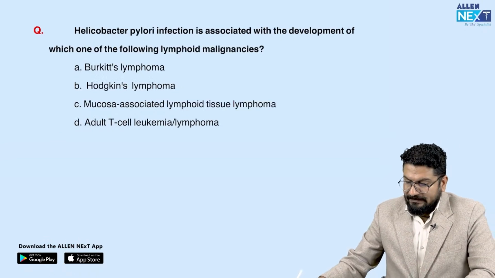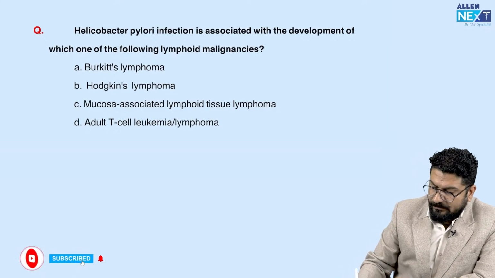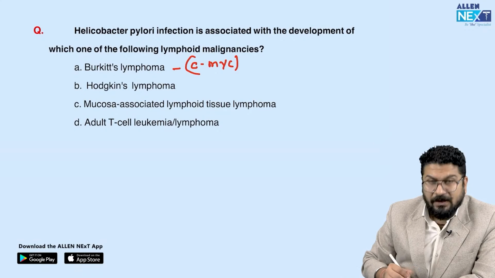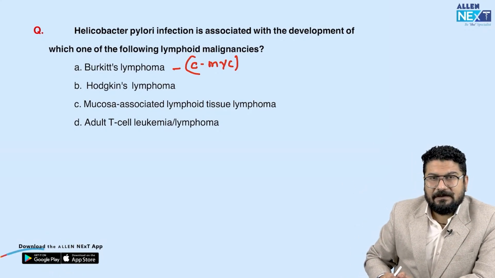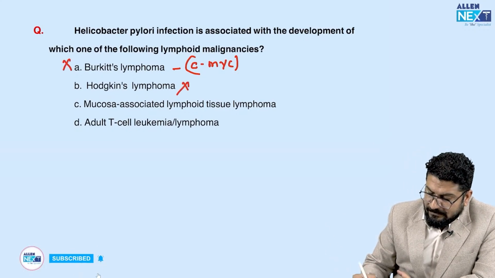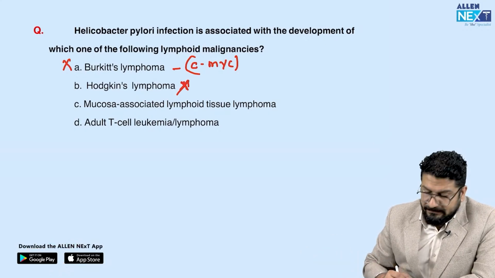Easy one. Helicobacter pylori is associated with development of the following lymphoid malignancies. Understand, Burkitt lymphoma is due to CMYC gene mutation. Hodgkin lymphoma has different types like lymphocyte predominant, nodular sclerosis, lymphocyte rich, depleted, a huge list, and can also be due to some genetic or environmental causes.